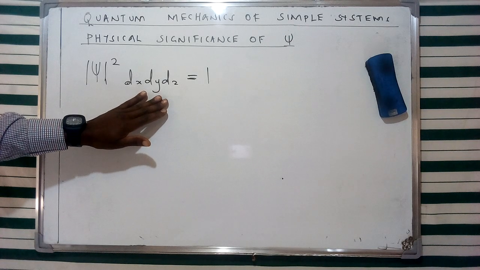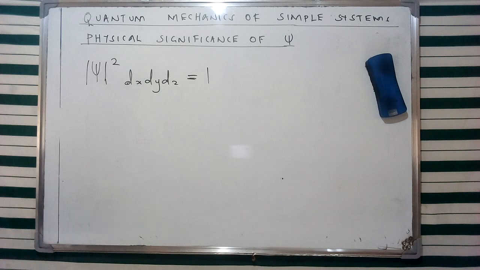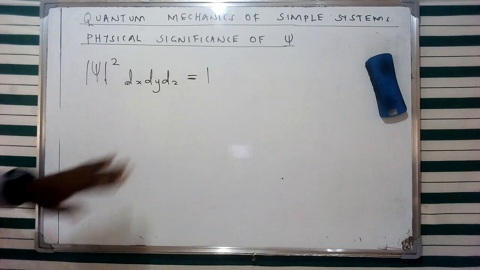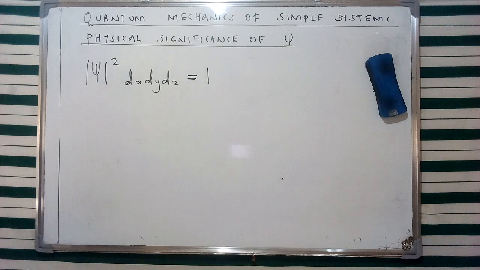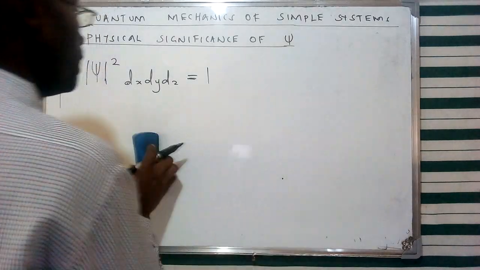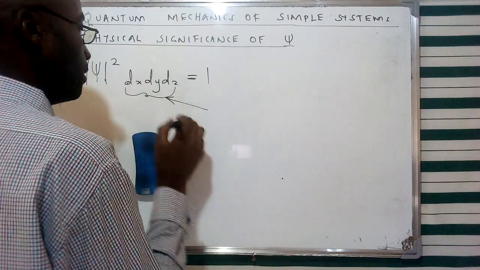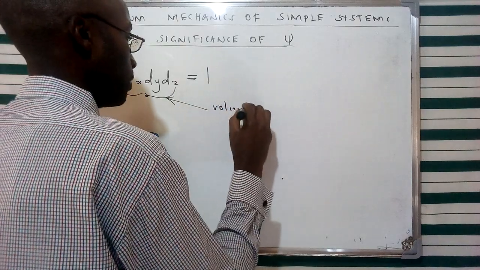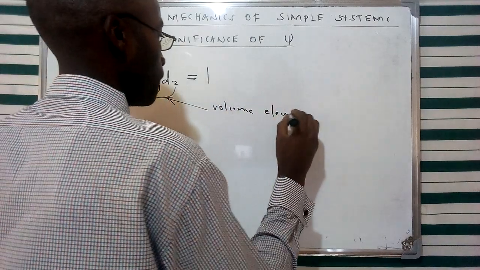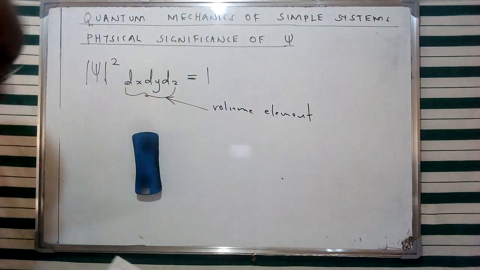And of course, they're going to be given in various aspects for the 3-dimension, 2-dimension, and a single axis for the x-axis respectively. So in this case, from this normalized equation, we can represent a particle that is considered to be at a particular region in space for a particular volume element, which I've mentioned in this case, which is represented by dx, dy, and dz. And I've said this is going to be the volume element in space given as such.